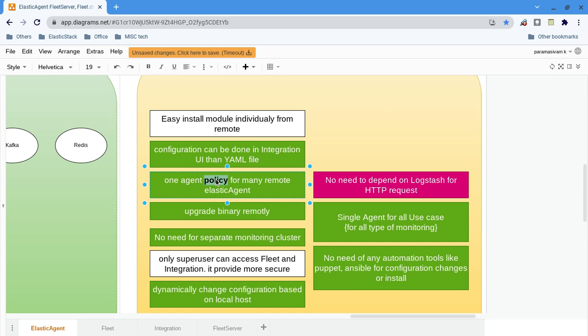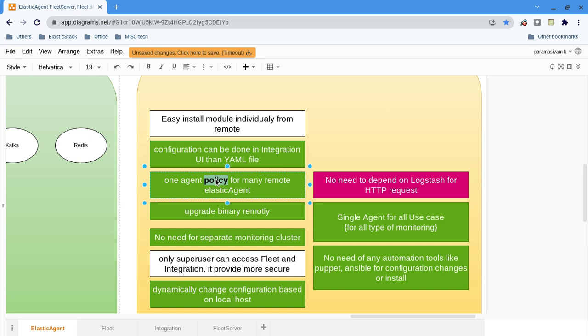Now I can use many agents. As I said, in my production environment 10-plus servers are there, and on all of these servers I have installed Elastic Agent. So I have to define only one agent policy, one time. I can apply the same policy to all the Elastic Agents.